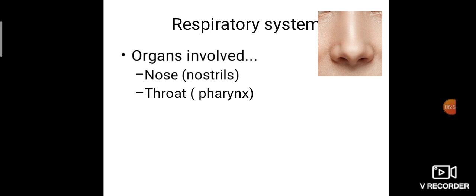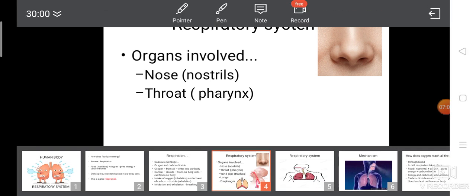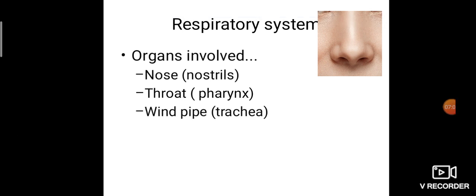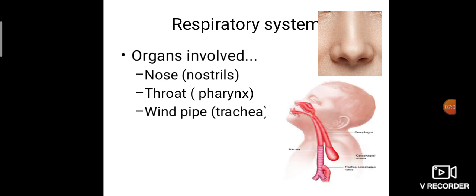So the throat is a common passage, a common way for the air to move and also the food to move. Next, the pharynx. That pharynx is connected with the windpipe. In the digestive system, the throat is connected with the food pipe, isn't it? In the respiratory system, the throat is connected with the windpipe. Here you can see this is the mouth region, this is the nose region. Here it is called the throat, that is, it is a common path.